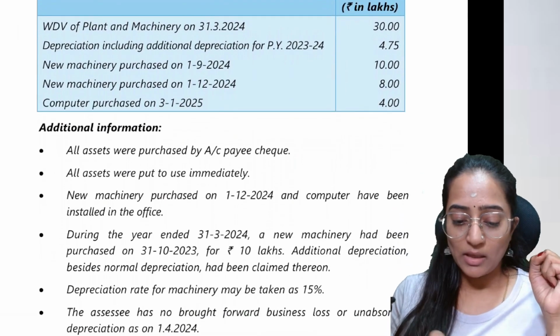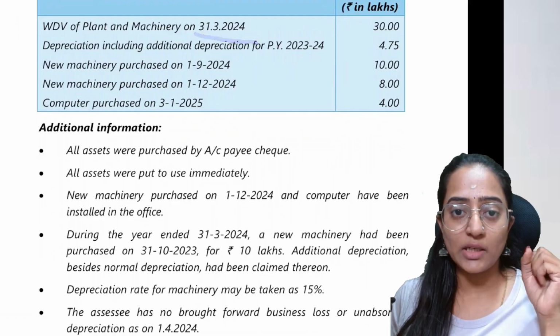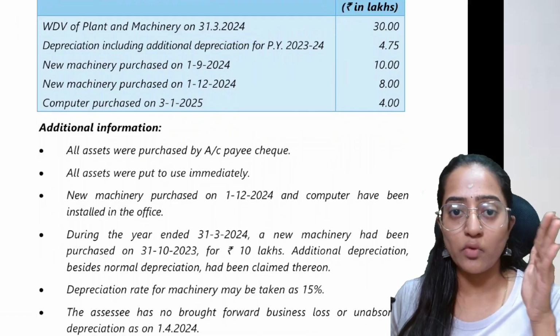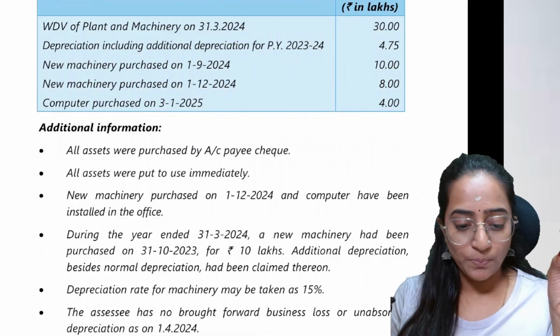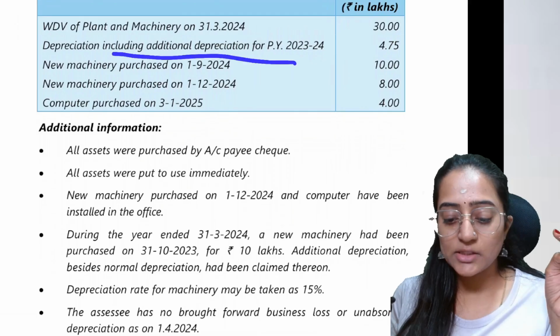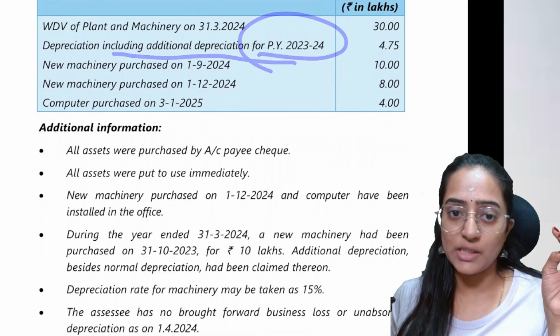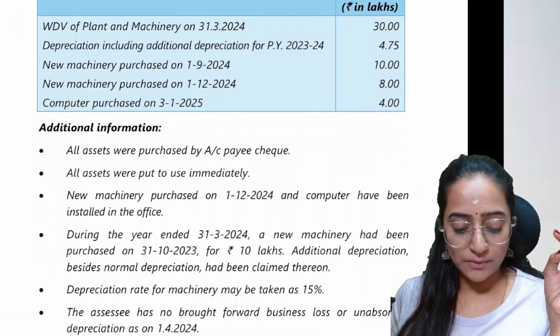They have given the WDV as on 31/3/2024, that is nothing but 1/4/2024 for the previous PY. And depreciation including additional depreciation for the last preceding previous year is given. New machinery information is given.